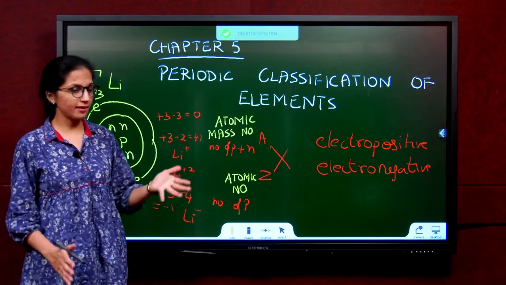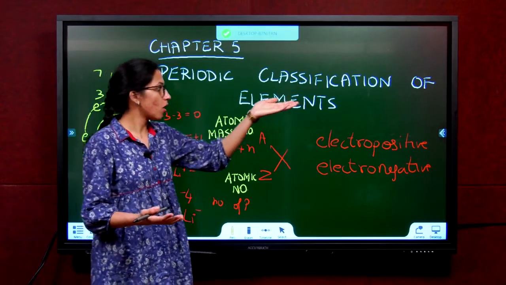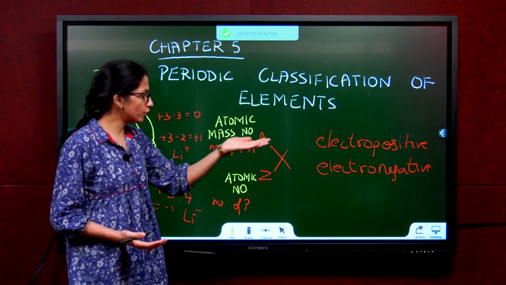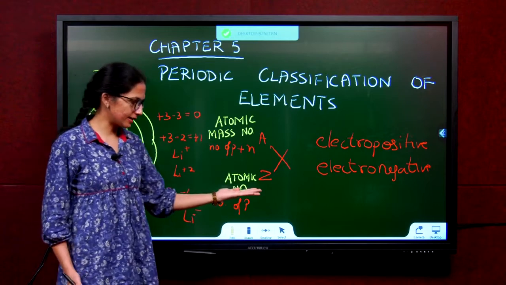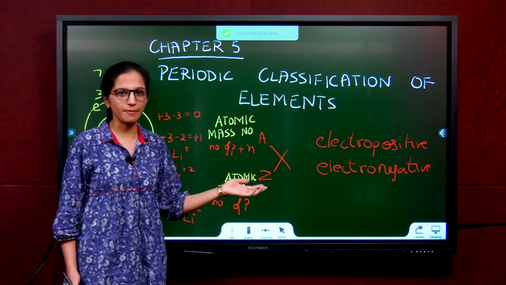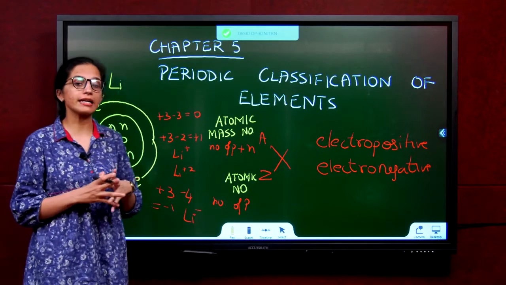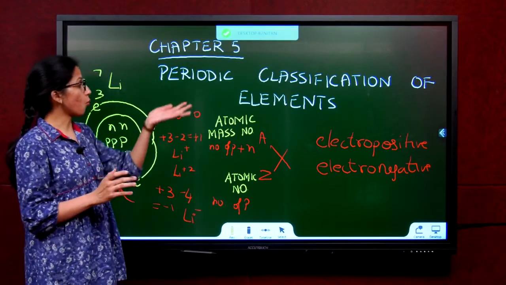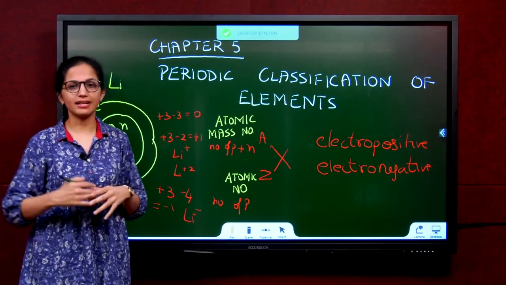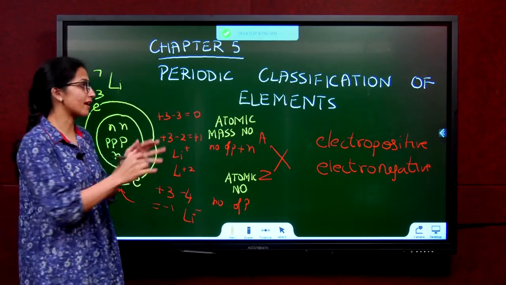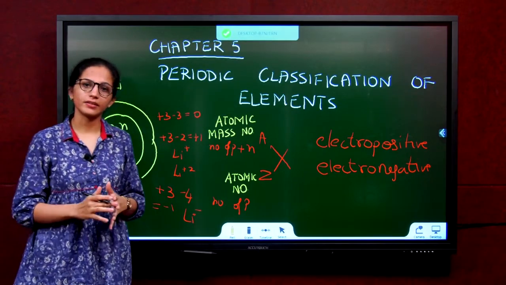I hope it is clear why we needed classification, what is an element, and how you represent an atom. A is the atomic mass number, Z is the atomic number. This is the general representation. This is an overall view of what we're going to study in this chapter. Exactly what is the meaning of periodic you will understand only a little later in this chapter, and then you will understand why we have kept periodic and classification together.